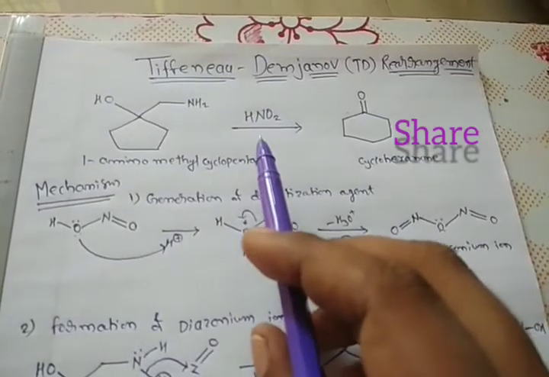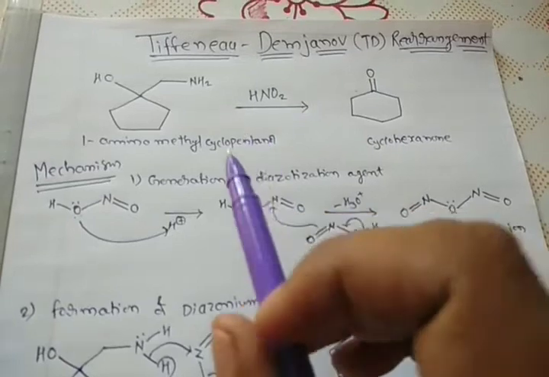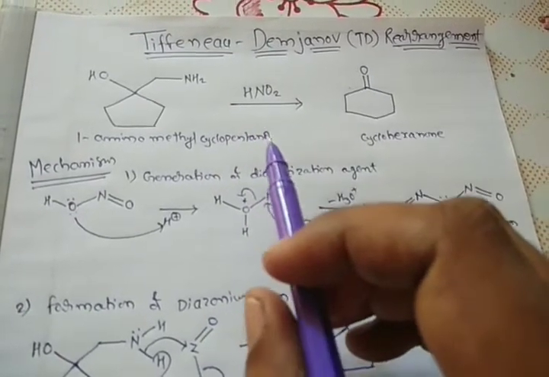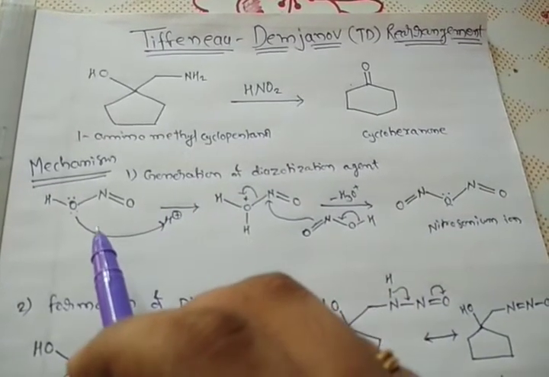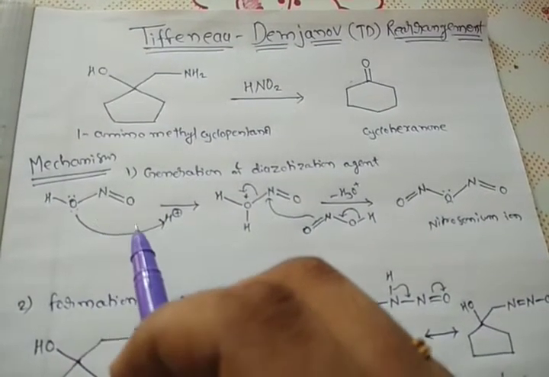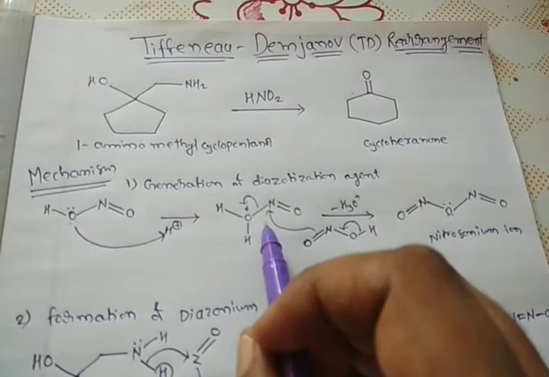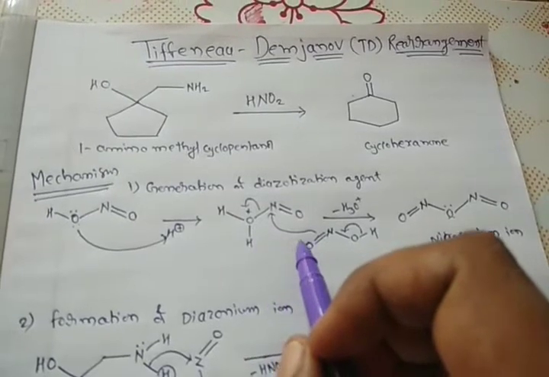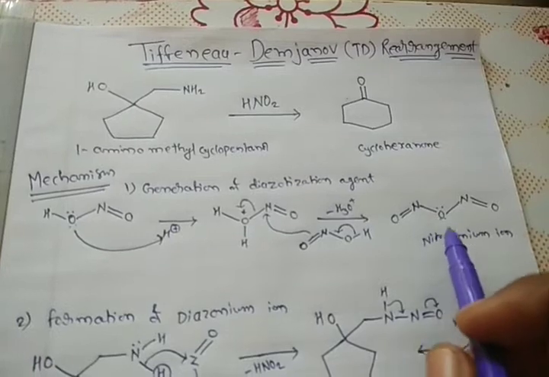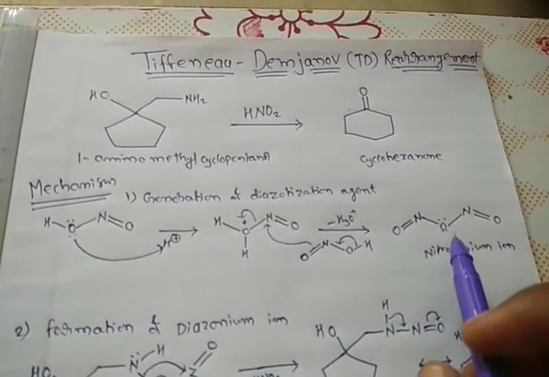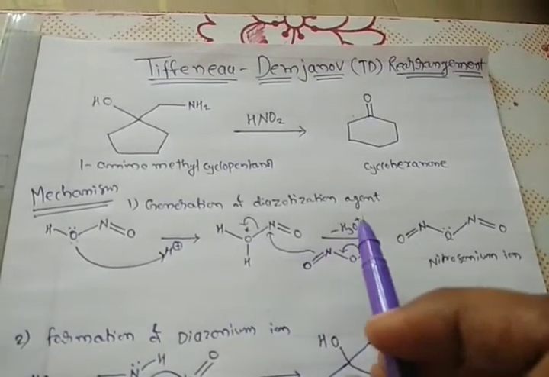Now we know this nitrous acid is prepared in situ with the help of sodium nitrite and dilute HCl. So in the first step this nitrous acid gets protonated to give such type of intermediate, which further reacts with one more molecule of nitrous acid to give the nitrosonium species, that is N2O3. So this N2O3 is generated in the first step, which acts as the diazotization agent.